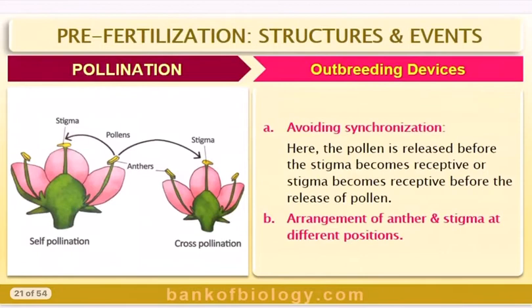To avoid self-pollination and encourage cross-pollination, there are some devices in the plants. Plants themselves will try to make cross-pollination. First one, avoiding synchronization. Yesterday we said pistil-pollen synchronization. If we can avoid that, the plant has no choice but to go for cross-pollination. Here, the pollen is released before the stigma becomes receptive, or the stigma becomes receptive before the release of the pollen, so that self-pollination can be avoided.